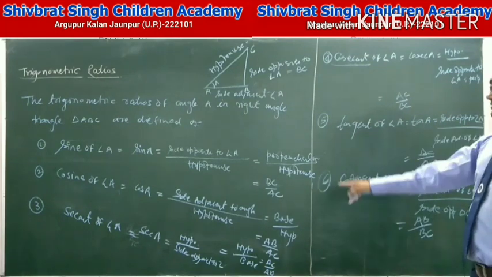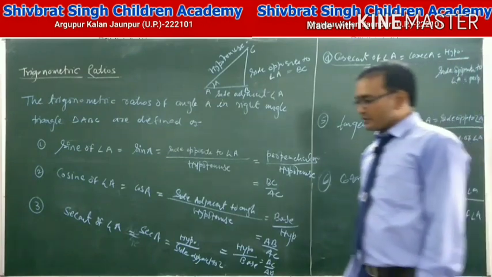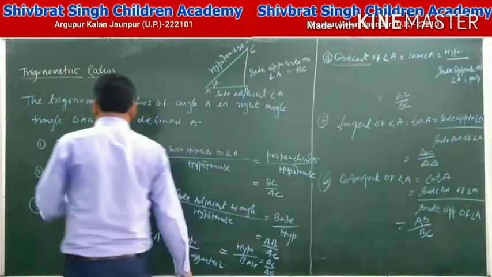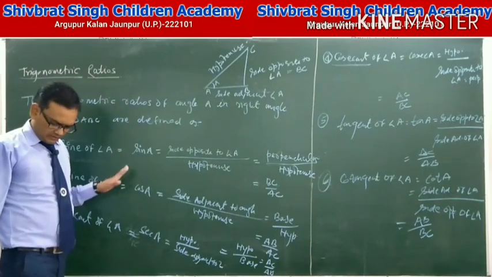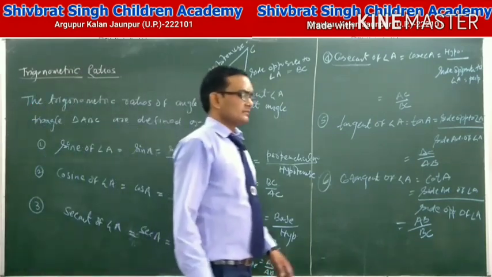These were the 6 trigonometric ratios. We observe some important points here.